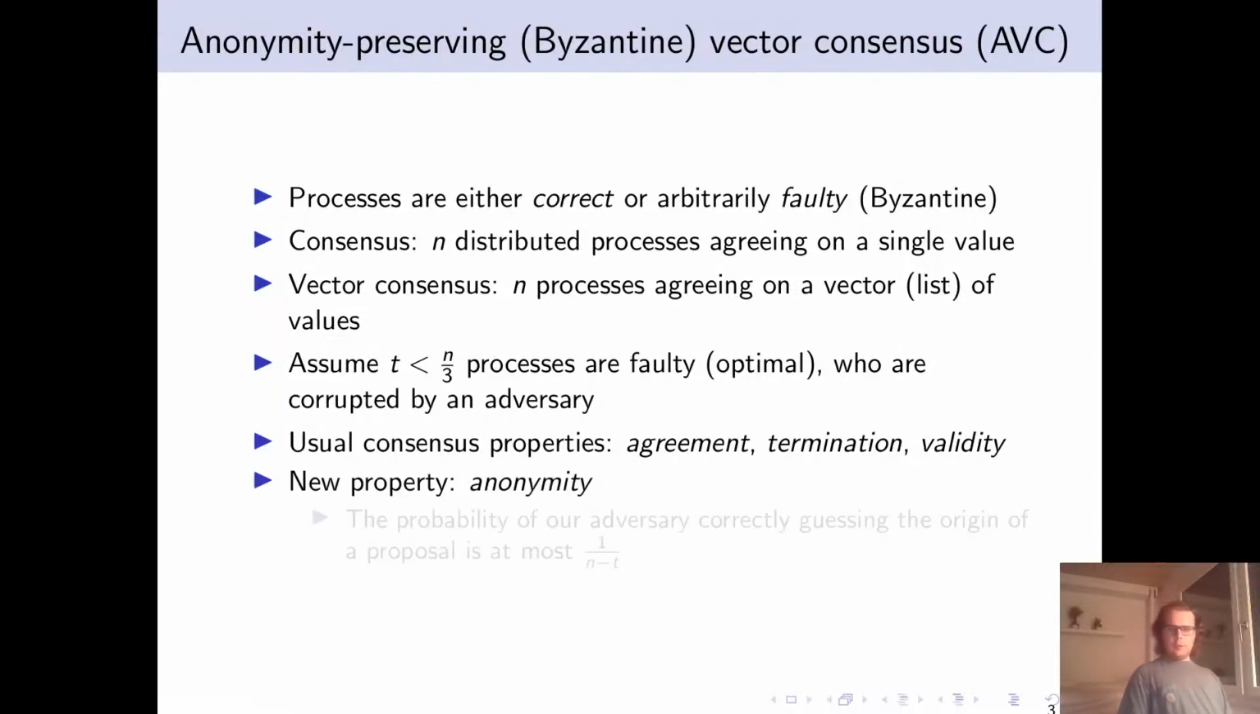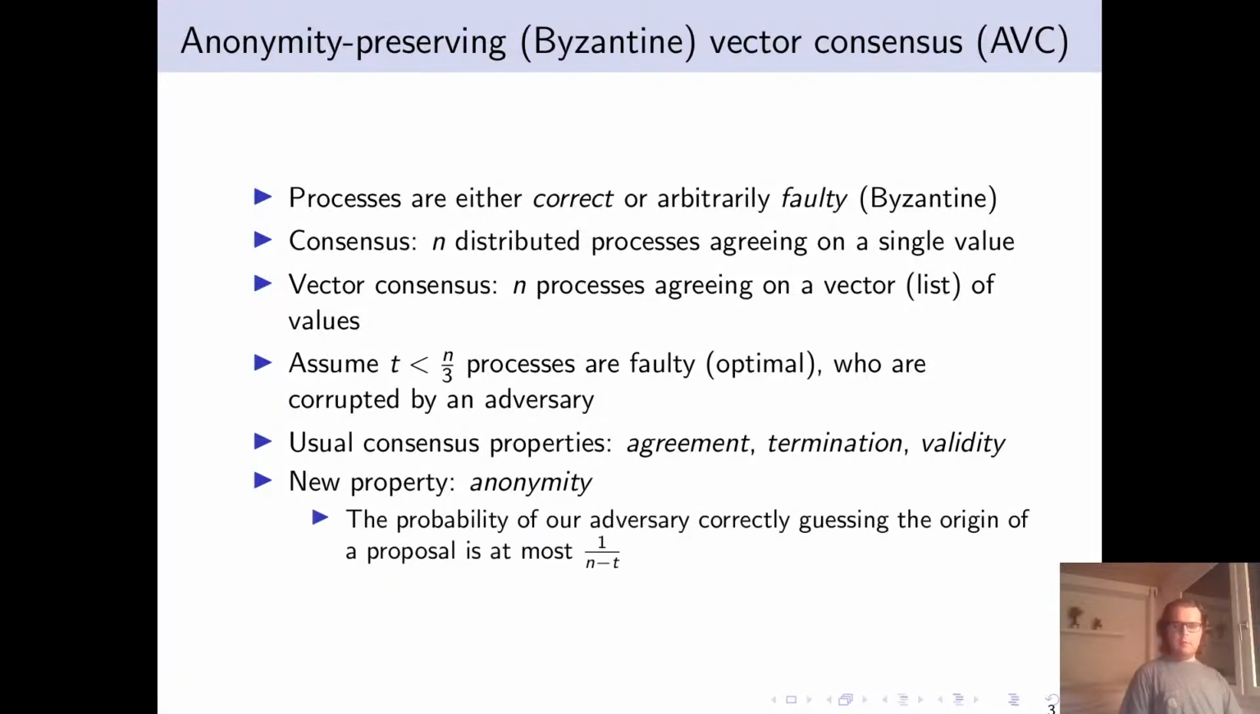We introduce a new property to characterize our problem, the anonymity-preserving vector consensus problem, or AVC. Namely, we have an adversary, and the probability of this adversary of correctly guessing the identity of someone who's proposed a value, someone, of course, who hasn't been corrupted, is at most 1 over n minus t. So if n is the number of processes and t is the number of corrupted processes, then all correct processes, their proposals are mixed together with respect to the adversary being able to determine who sent what.